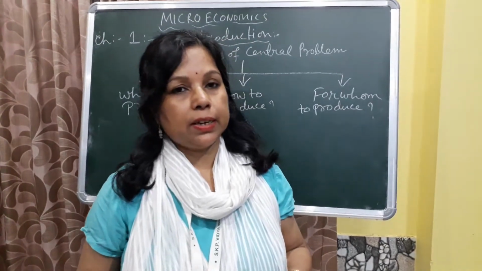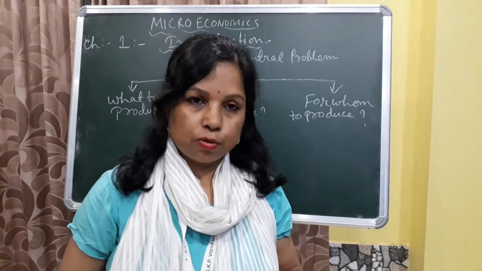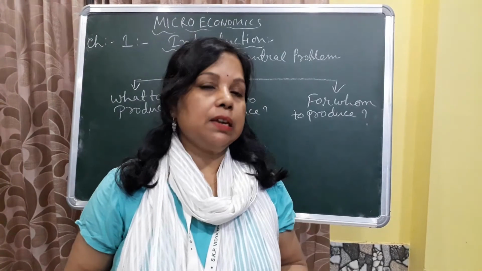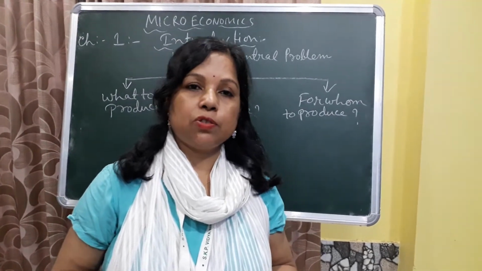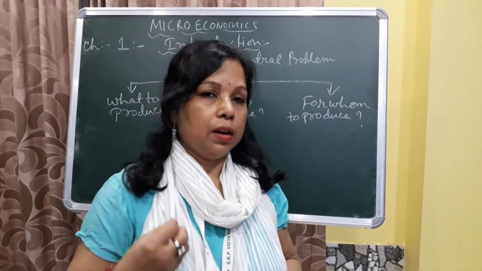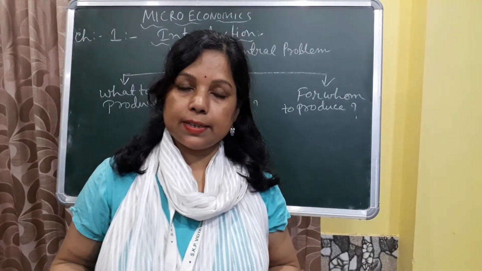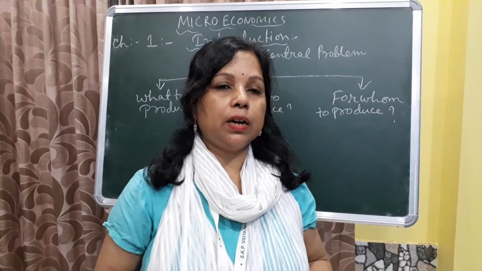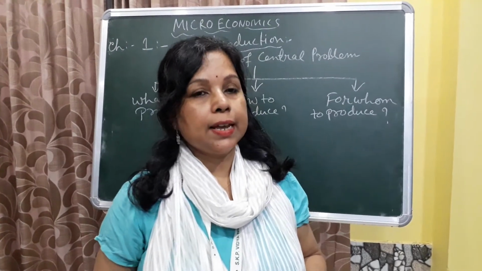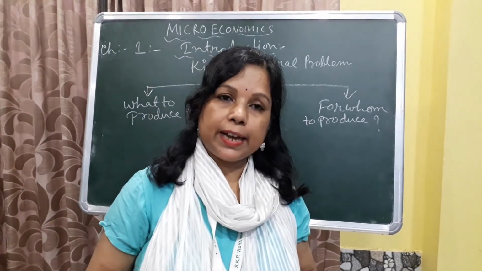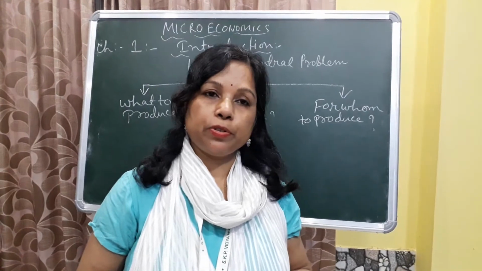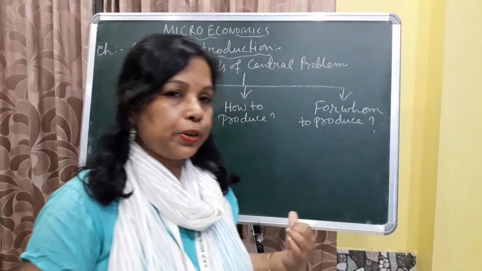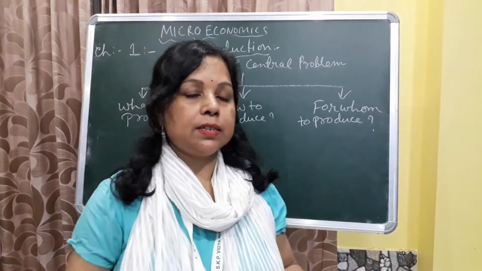If necessary goods are the main things in our economy, the resources will be used to produce the necessary commodities. So we have to choose the resources and decide which type of goods will be produced. This is the problem related to what to produce.